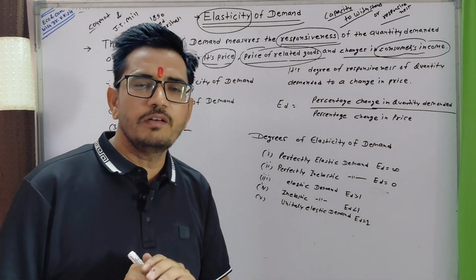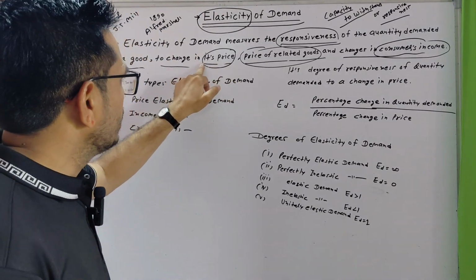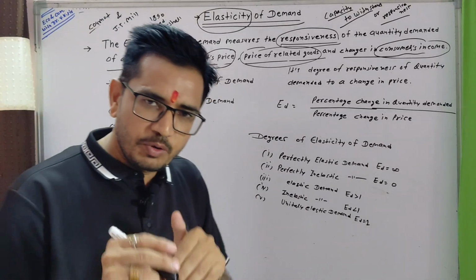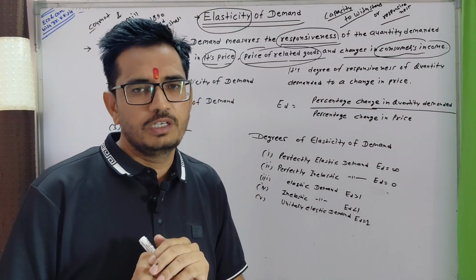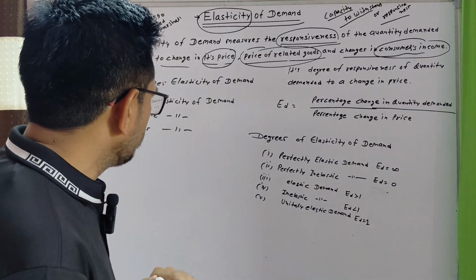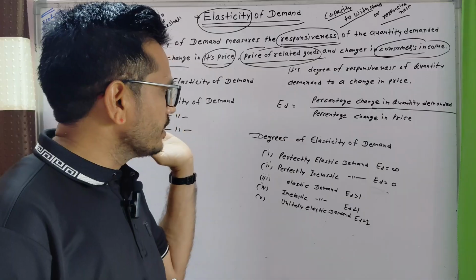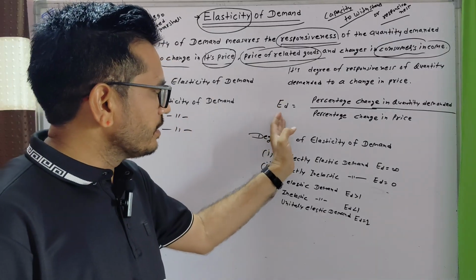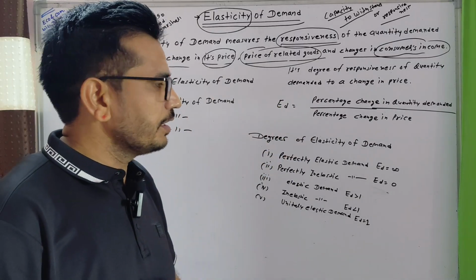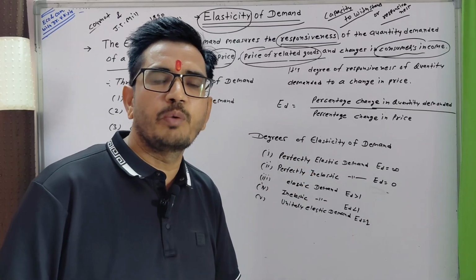There is only one factor, that is its own price, the price of a good or commodity. The formula is percentage change in quantity demanded upon percentage change in price of a commodity.